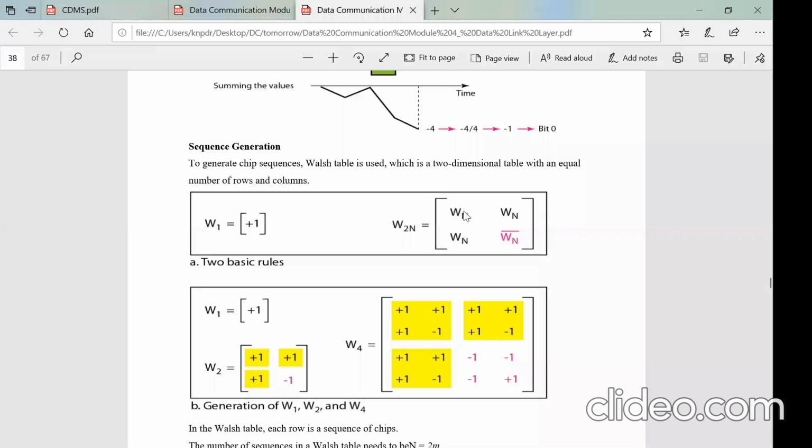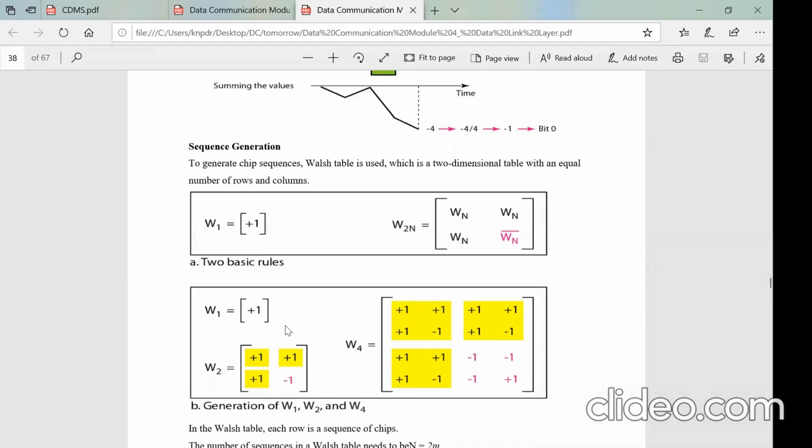What is W1? W1 is plus 1. So this will become plus 1, this will become plus 1, this will become plus 1. Wn bar, the complement, will become minus 1. Now this is the sequence generated. That means if n is equal to 1, you will get this as W2. That means there are 2 stations now. For 2 stations, the n value you have to take as 1.